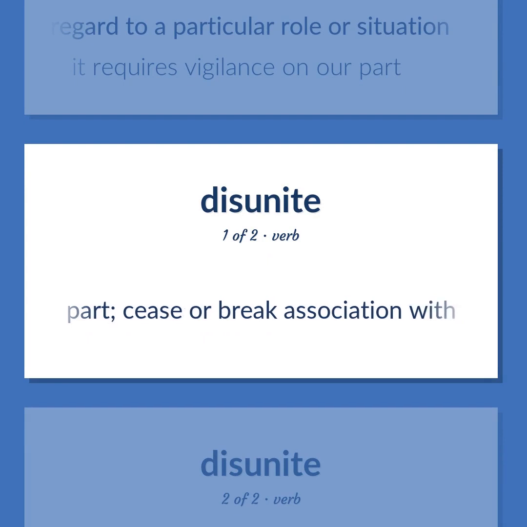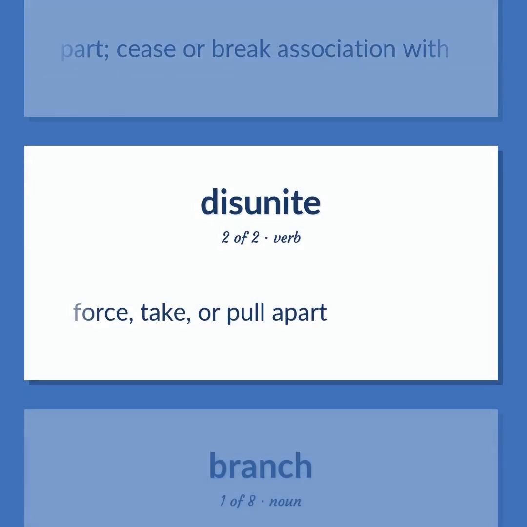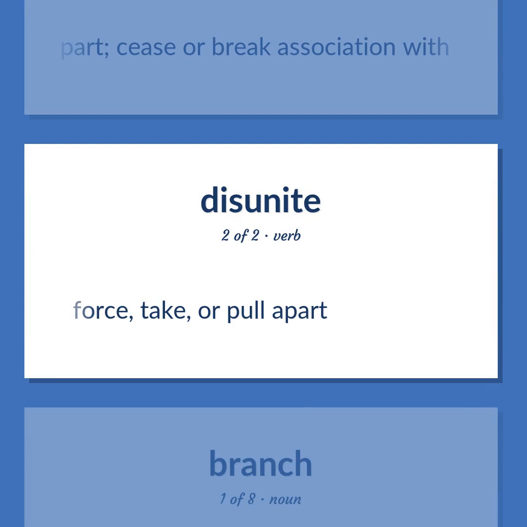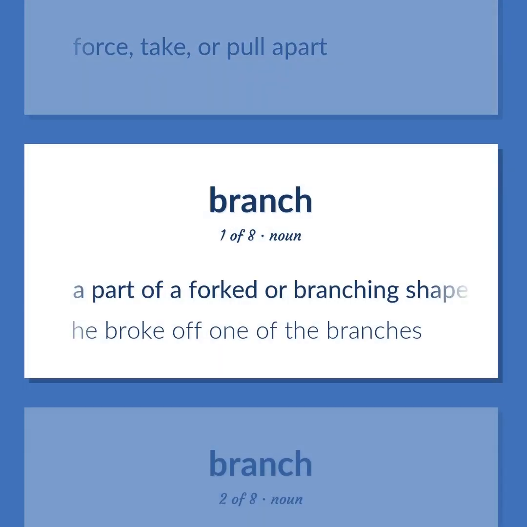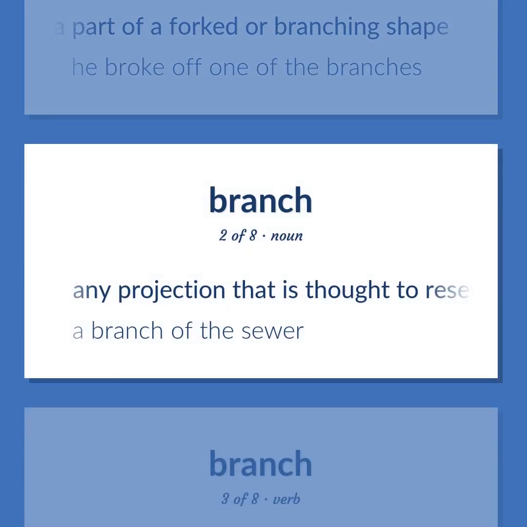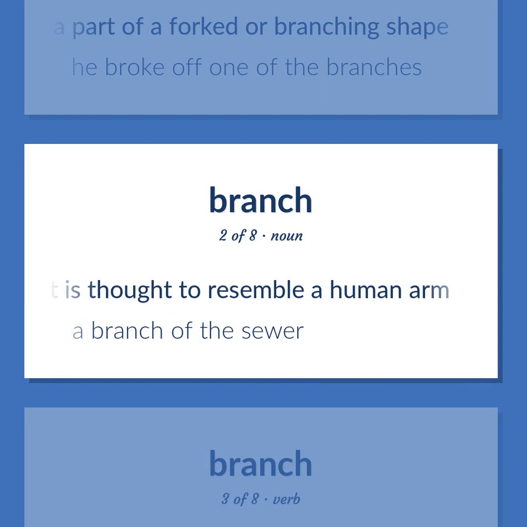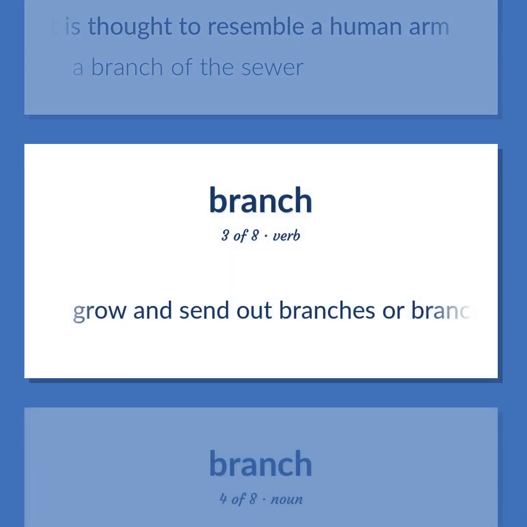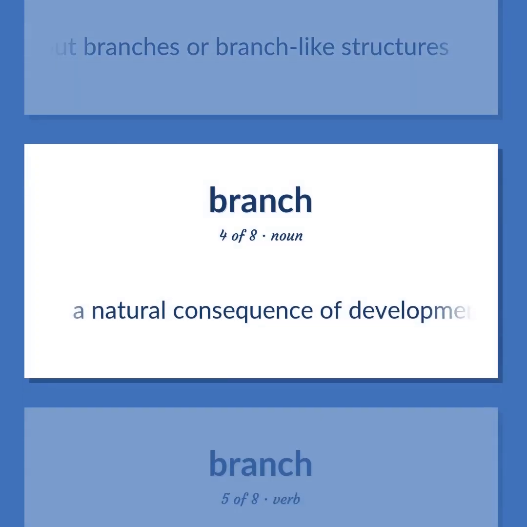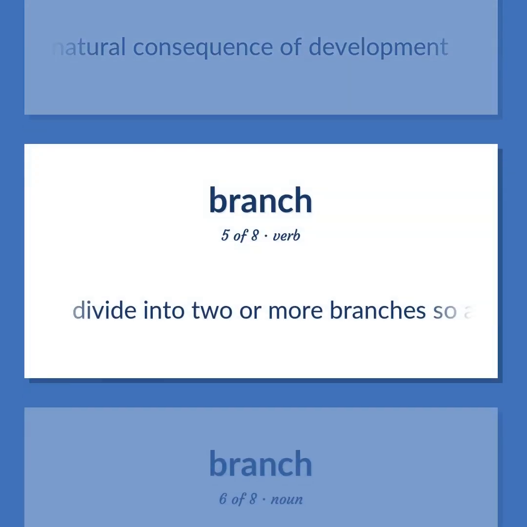Part. Cease or break association with. Force, take, or pull apart. A part of a forked or branching shape. He broke off one of the branches. Any projection that is thought to resemble a human arm. A branch of the sewer. Grow and send out branches or branch-like structures. A natural consequence of development. Divide into two or more branches so as to form a fork.